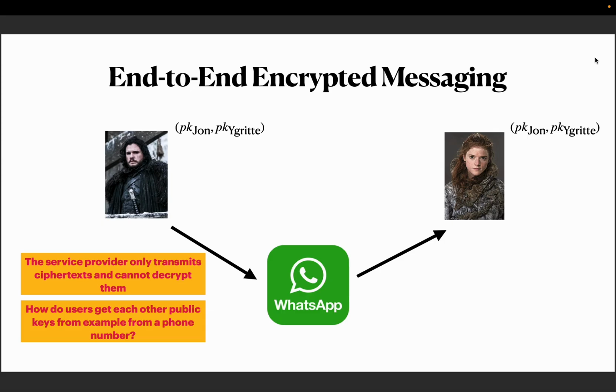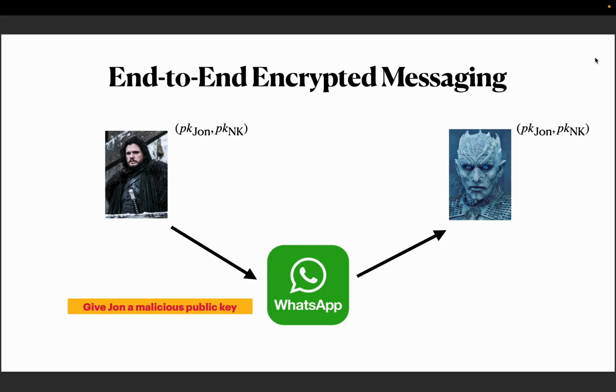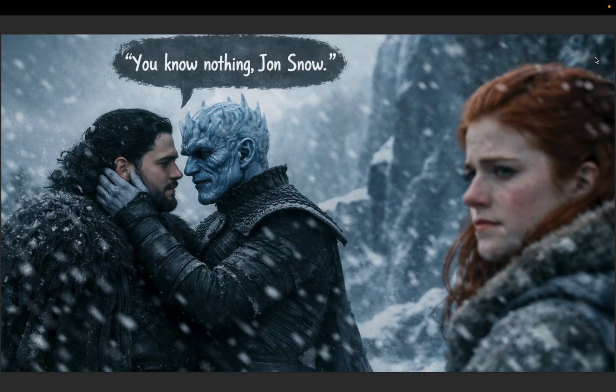Assuming initially they have each other's mobile phone number, how do they map the mobile phone number to the public key? And we just cannot assume that the service provider will distribute these public keys, because the service provider might be faulty and give John the public key of the Night King instead of Egret. Here the Night King will be impersonating Egret without John ever realizing it, which may end up in some awkward situation for three of them.